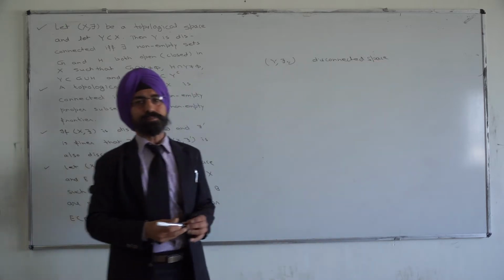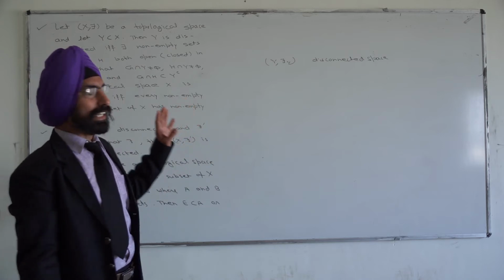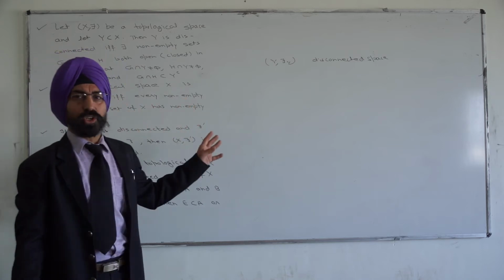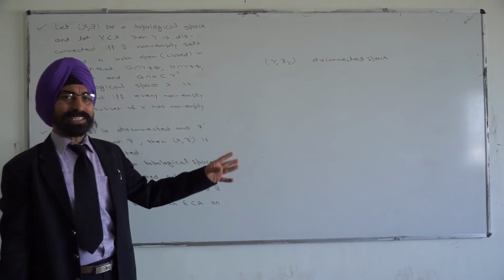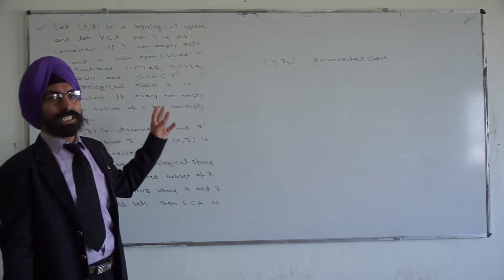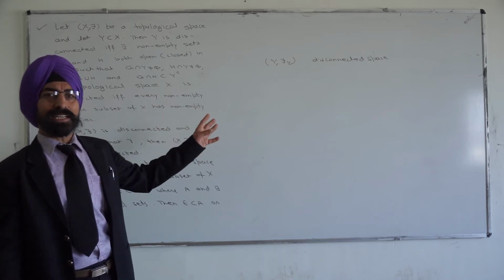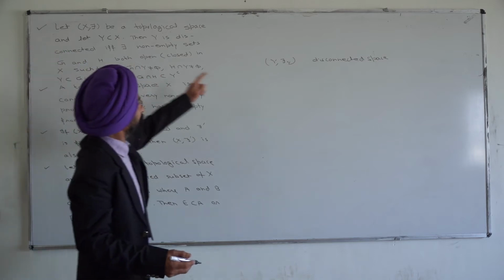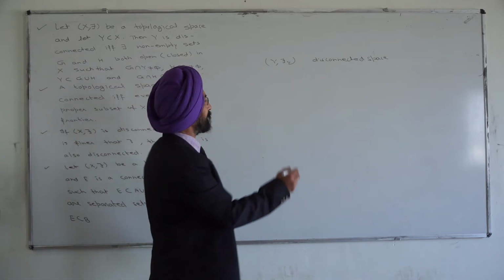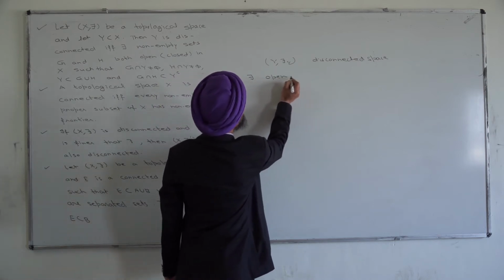Yesterday we saw that if some topological space is disconnected, then there always exist open sets, suppose P and Q in X, such that their union is X, their intersection is phi, and the sets are separated. Here, since (Y, tau_Y) is disconnected, there exist open sets